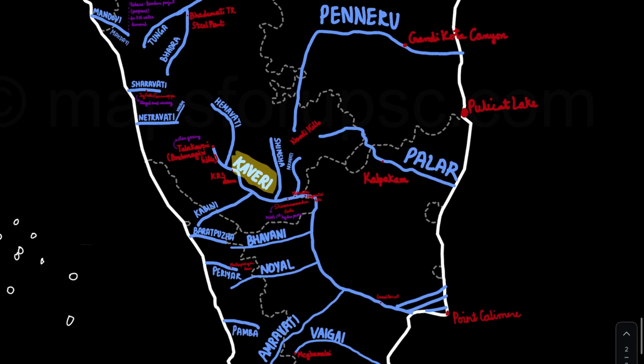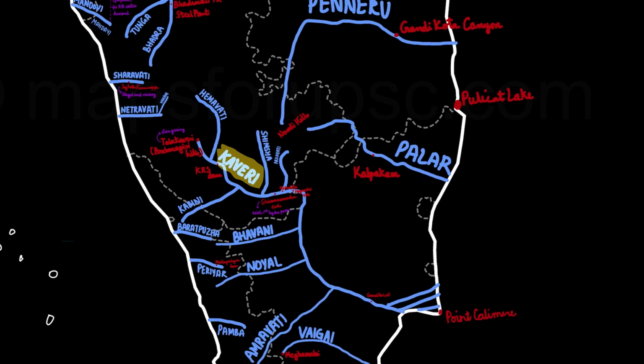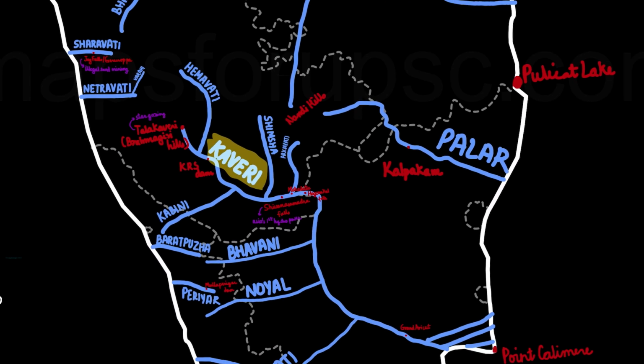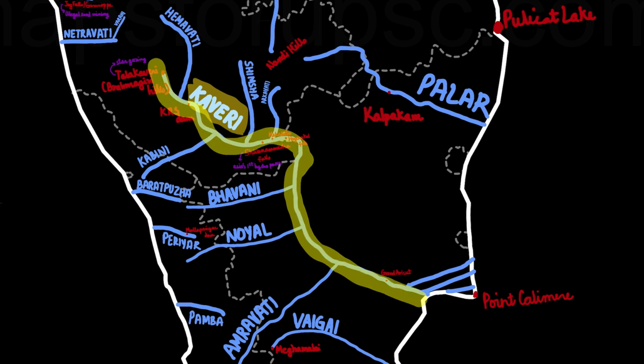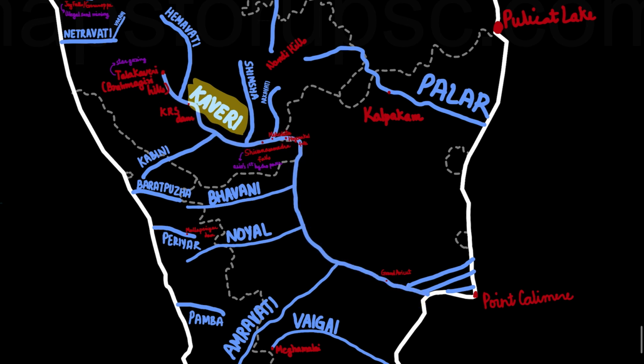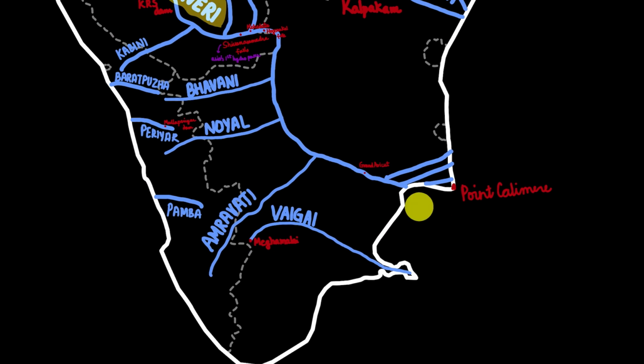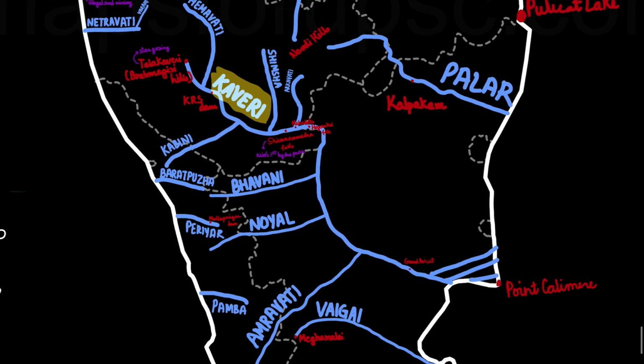So, moving to our Kaveri River. First of all, Kaveri originates from the state of Karnataka, then travels through Tamil Nadu, and then eventually drains into the Bay of Bengal. This right here is the Gulf of Mannar, whereas this one is the Arch Strait. Kaveri is the most contentious river because of the water distribution between the basin states.